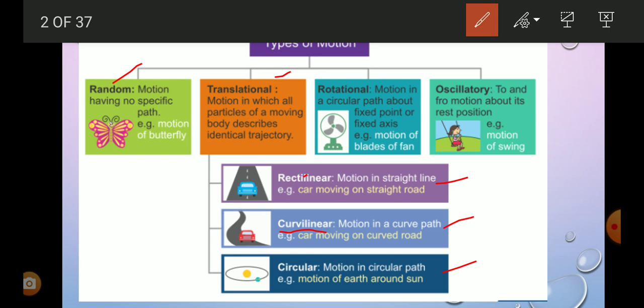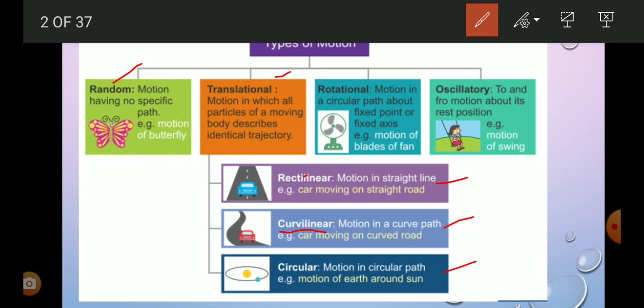The same way, the third type of translatory motion, that is circular motion, which you are going to study in this chapter. Motion in a circular path. The body which is moving in a circular path is said to be in circular motion. Examples for circular motion: motion of the earth around the sun, where it is moving in a circular path, or the electrons which are moving around the nucleus in their particular orbit. So these objects are performing circular motion. These are the three types of translatory motion.